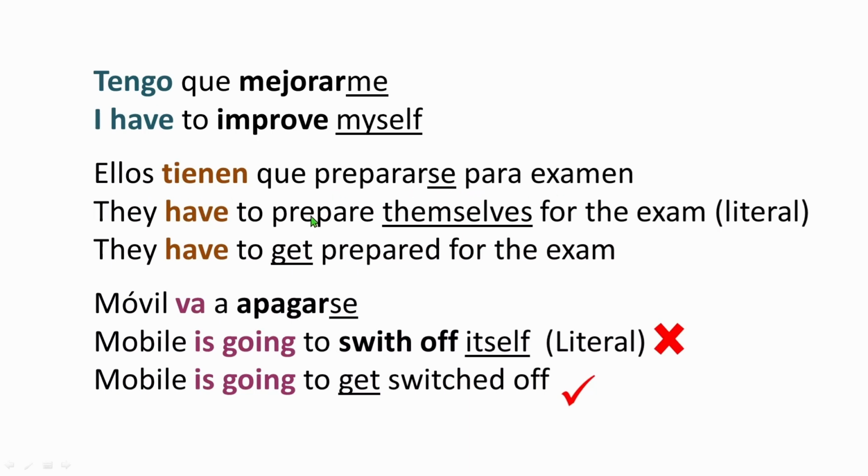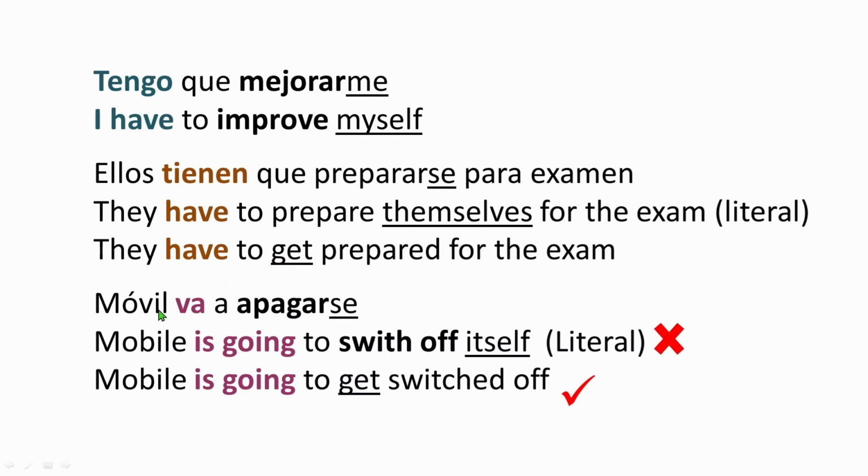It means they have to prepare themselves for the exam, which is fine. Or also you can say they have to get prepared for the exam. So from where we got this get, the se, the reflexive pronoun, we translated it here as themselves and here as get, because in both of them it makes sense. So se can be translated as both of them.